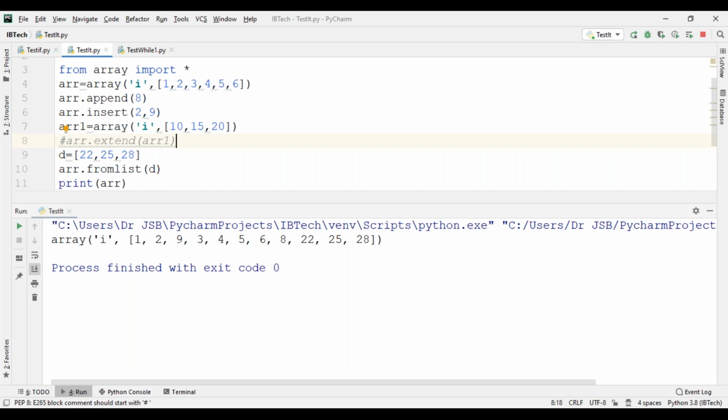Am I clear, everyone? Previously it was the extend method, but with from list you can take a list and add it directly to the previous array.